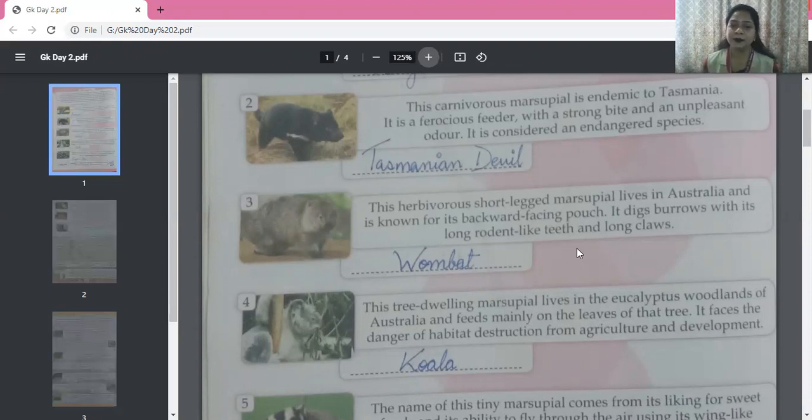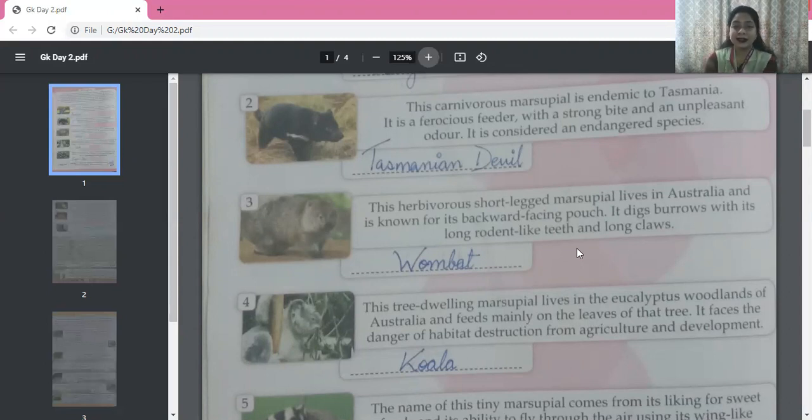Now the fourth one. This tree dwelling marsupial. Tree dwelling means that lives on trees. So this tree dwelling marsupial lives in the eucalyptus woodland. Eucalyptus is a kind of tree. Okay, so the woodlands, the forest where there are many eucalyptus trees in Australia.